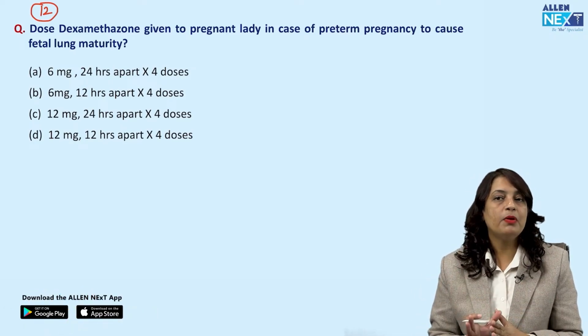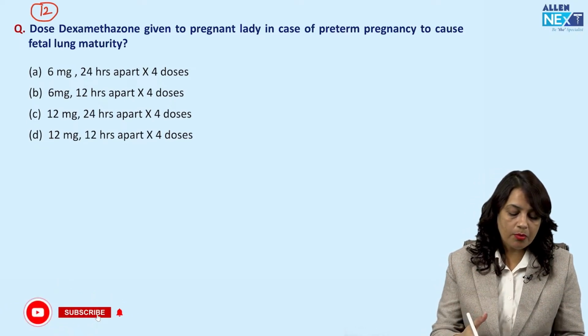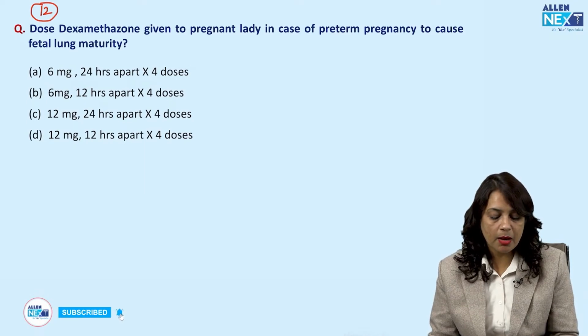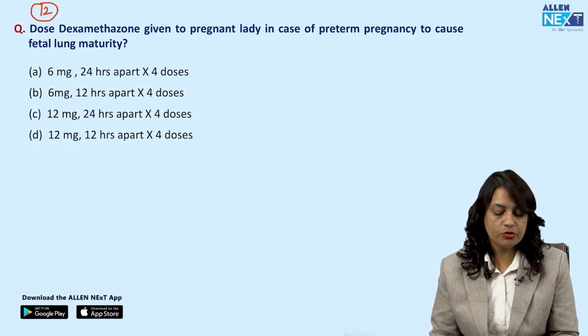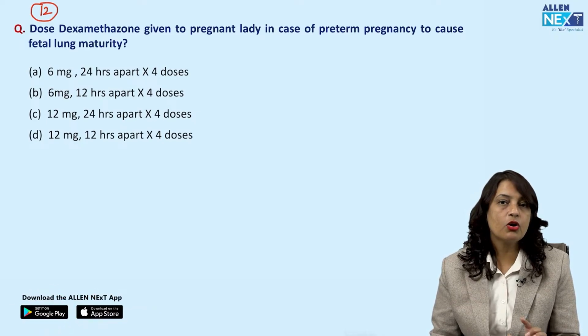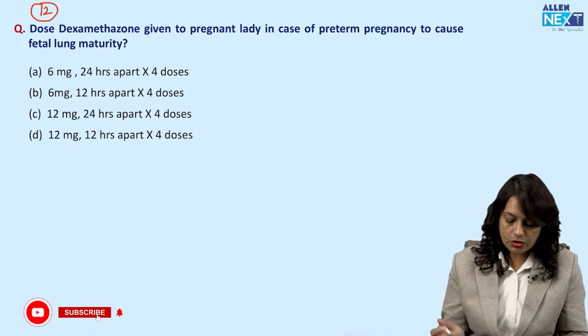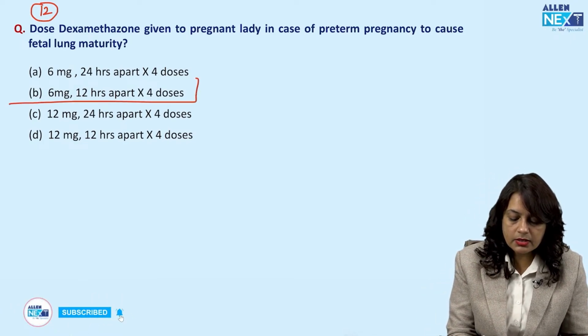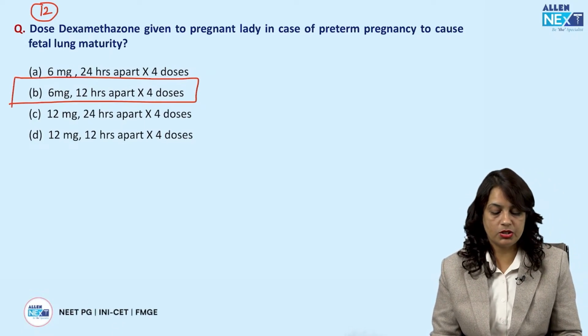But availability is a problem. So dexamethasone is easily available. Among the options given to me, 6 milligram 24 hours apart into 4 doses, 6 milligram 12 hours apart into 4 doses, 12 milligrams 24 hours apart into 4 doses, or 12 milligrams 24 hours apart into 4 doses. So the correct answer is 6 milligram 12 hours apart into 4 doses.